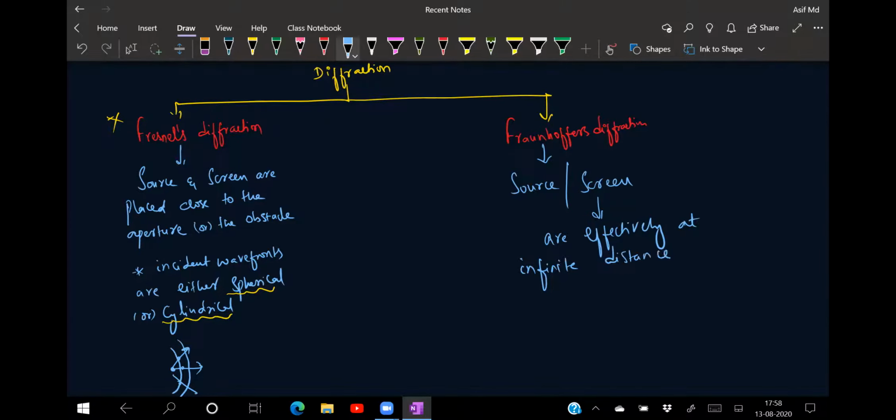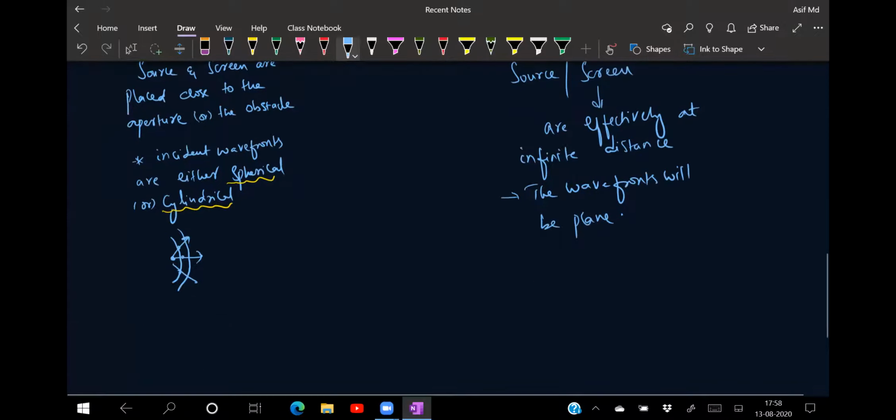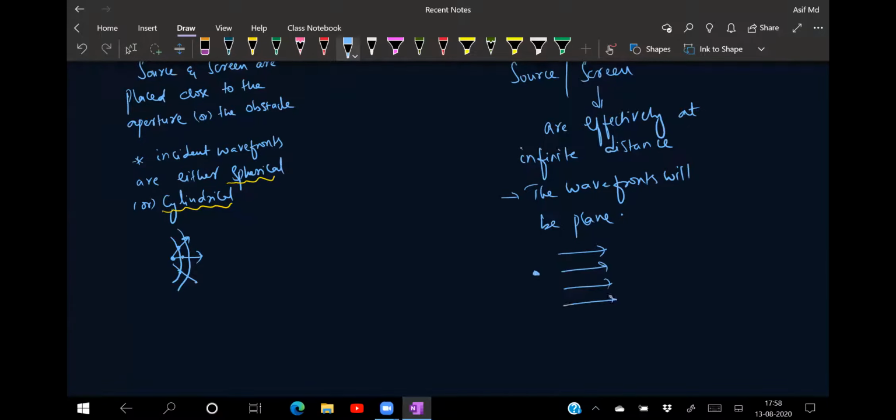And you know that when a point source is at infinite distance, then what type of wavefront will we be able to see? We'll be able to see the plane. So in this one, the wavefronts will be plane. That is the difference between them. In Fresnel's, they are very near, so we are getting either spherical or cylindrical, whereas in this one, the point source is very far, so the rays of light appear to be coming in a straight line. If I take the locus of all the points and attach them, we are getting a plane wavefront.